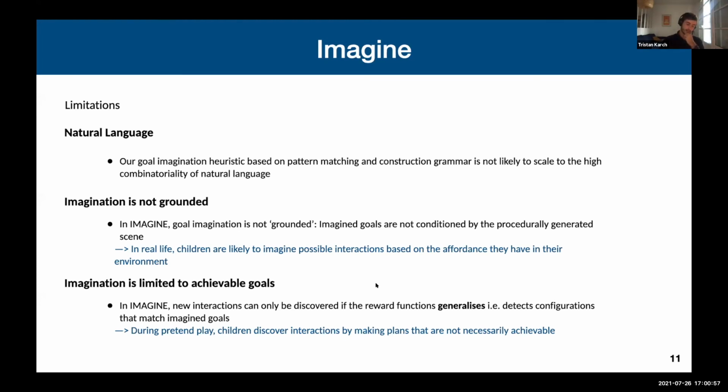And a final limitation is the fact that our imagination mechanism is really tied to the competence of the agents, because everything is about the reward function being able to understand when a new construction is fulfilled in the environment. Again, this is not really consistent with how children function during pretend play, for instance, because we know that sometimes they invent really unachievable goals, but these goals are really useful to constrain the exploration and to form new plans.